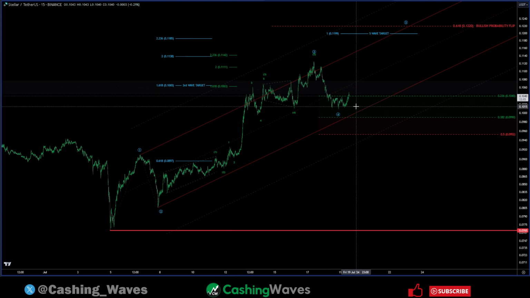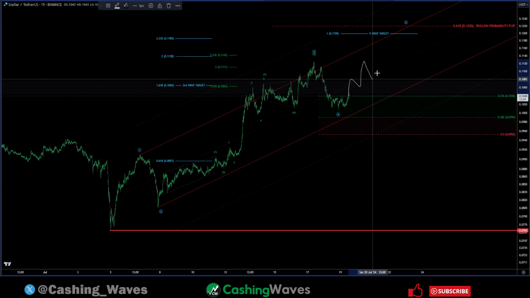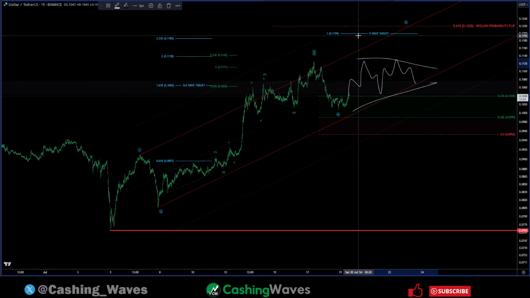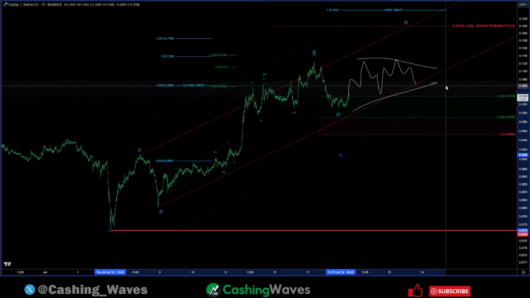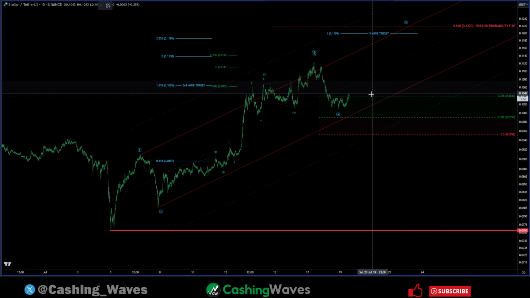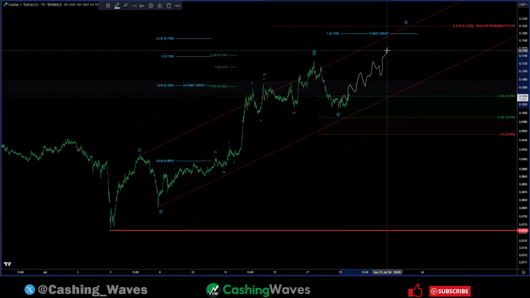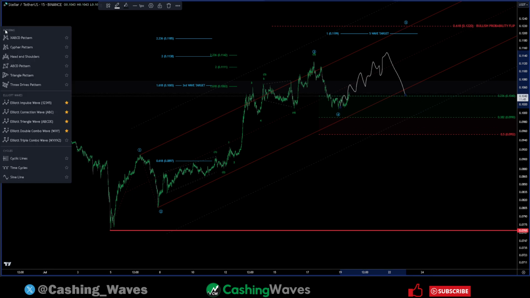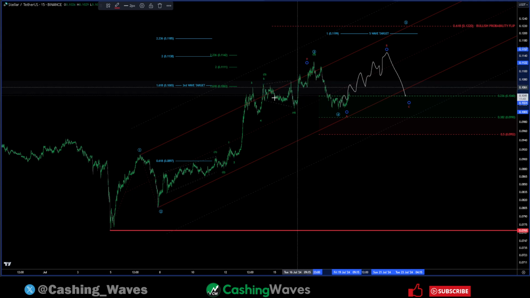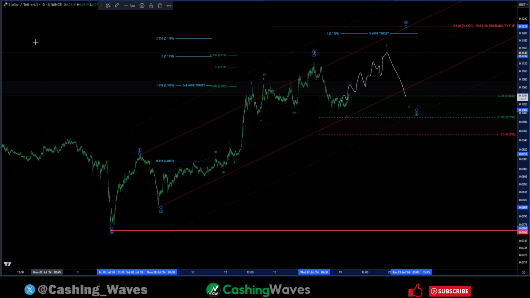Keep in mind, this can also make multiple different patterns. We can come up literally in a triangle because we're in a fourth wave. And if that is the case, we'd have to change where we pull this from to the end of that triangle for our fifth wave target. We can also make a flat, which we just chop up here in 3-wave moves. And we'd make some sort of A, B, C, similar to this fourth wave here. And this fourth wave would move over. Again, we'd change our pivot to the bottom of that C wave.